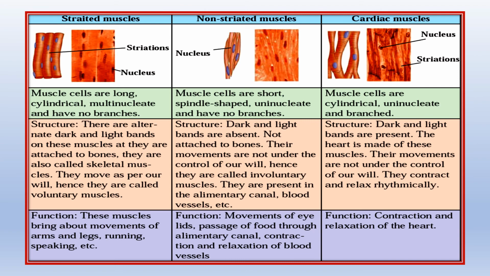The cardiac muscles are similar in some way to striated and non-striated. For example, the dark and light bands are present like striated muscles. The heart is made up of these muscles, and their movements are not under the control of our will like non-striated muscles, but they contract and relax rhythmically. The function is the contraction and relaxation of the heart.